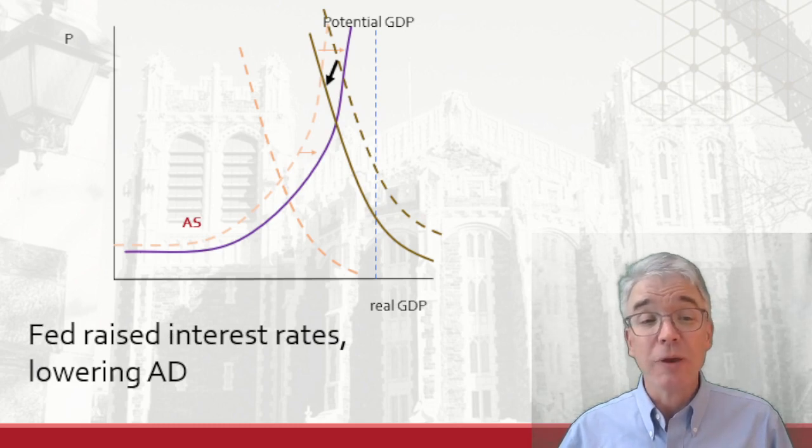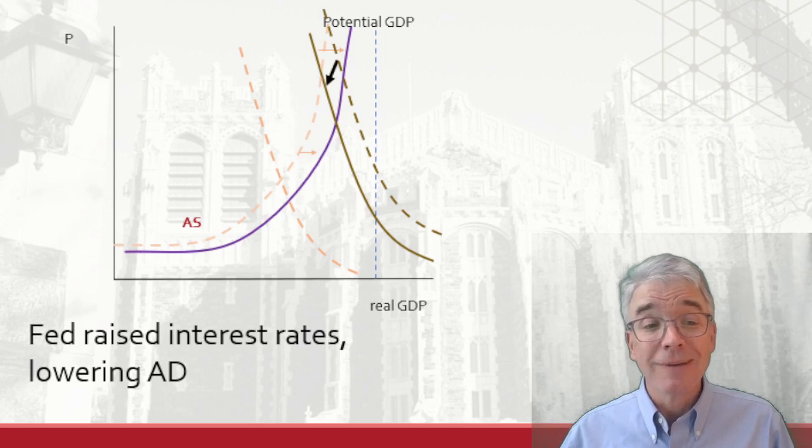Therefore, the Federal Reserve raised interest rates, which lowered aggregate demand, cooled off inflation. They don't want to lower AD too far, though. That might cause another recession. We have to see if they get the right balance.